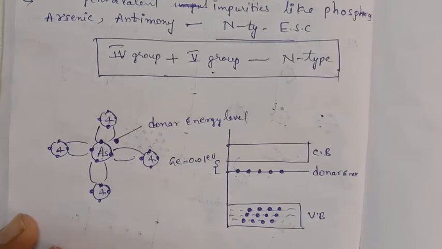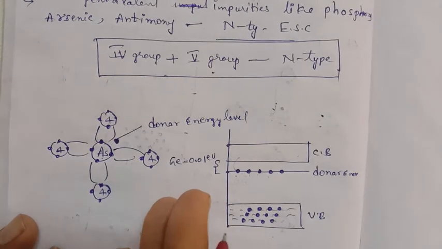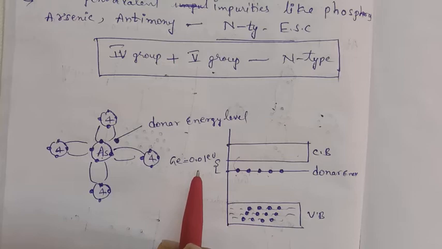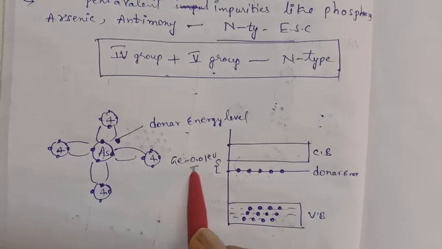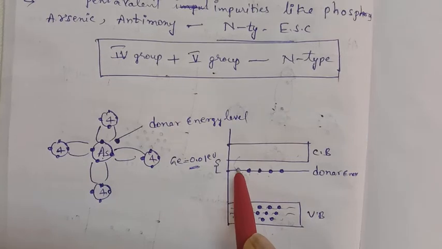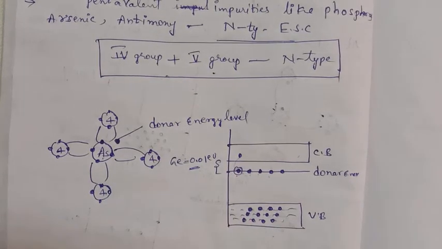But in the case of an intrinsic semiconductor you have to give 0.7, compared to which 0.01 is very little energy. That means with very little energy we are creating free electrons in the conduction band. You supply 0.01 electron volts, then these electrons are shifted here and holes are created.